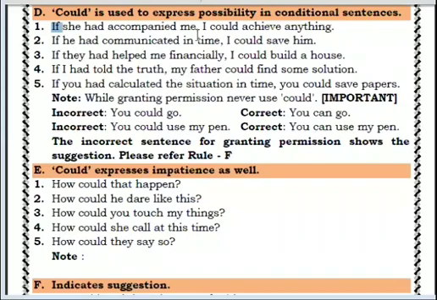Here what condition is there? There will be two sentences. In one sentence one condition will be given, in the second we will use could. As you see, if she had accompanied me, I could achieve anything. Means if she had been with me only, means agar usne mera saath diya hota, I could achieve anything.